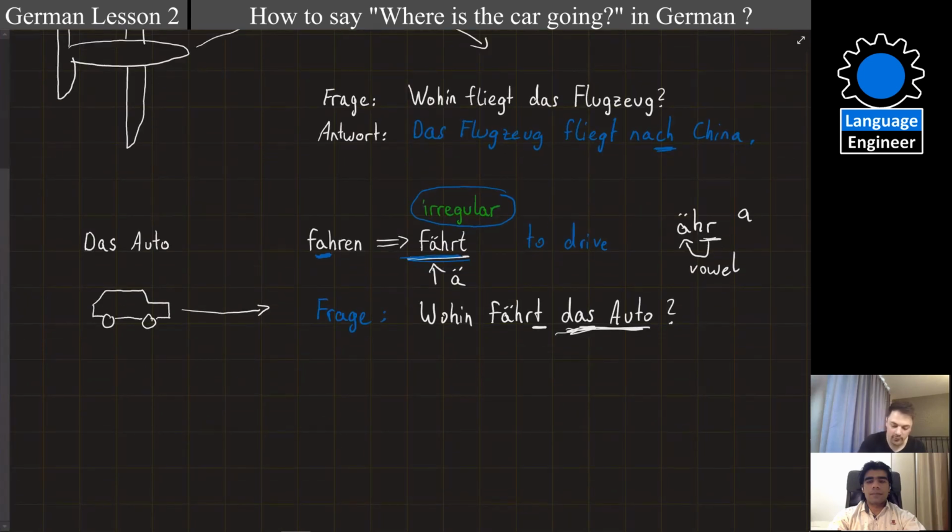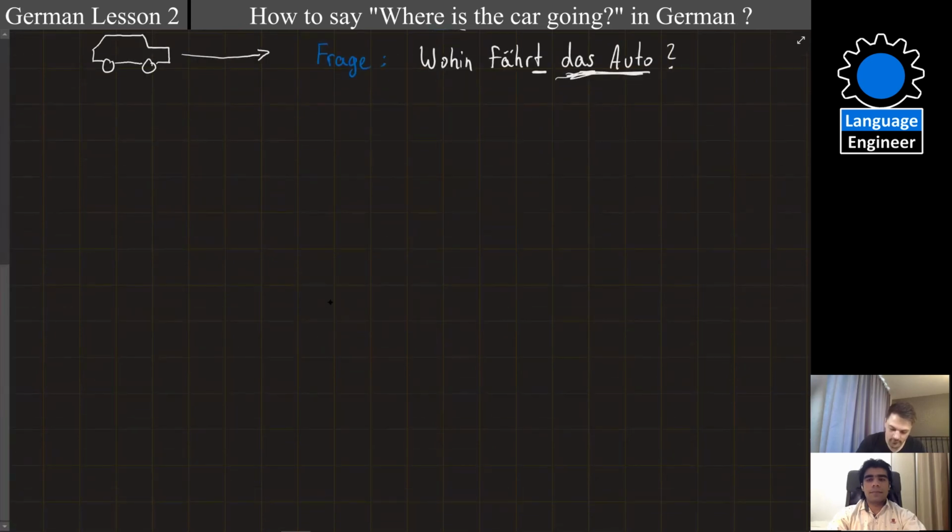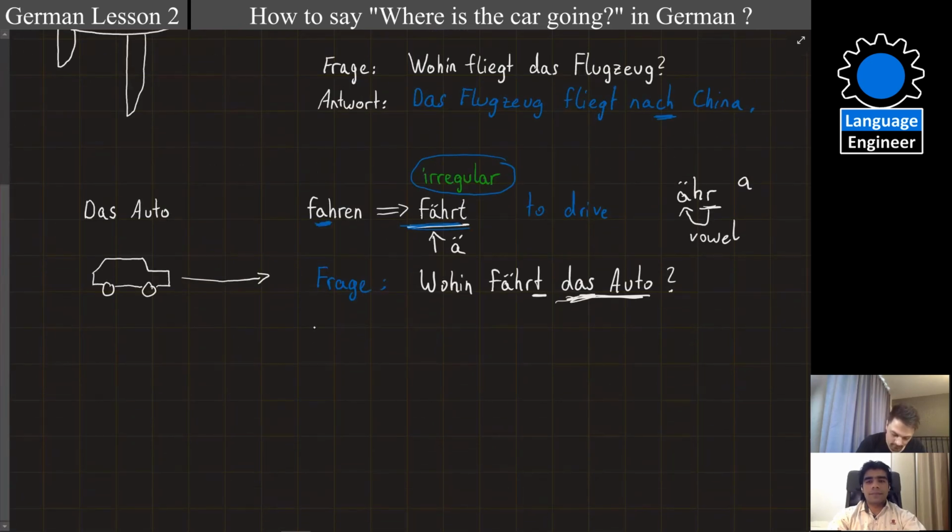And now we will answer this question. Antwort. And the answer is das Auto. And then we will use the third person again because it's das Auto, right? So the third person, so we use T. Das Auto fährt, and then we do the same.